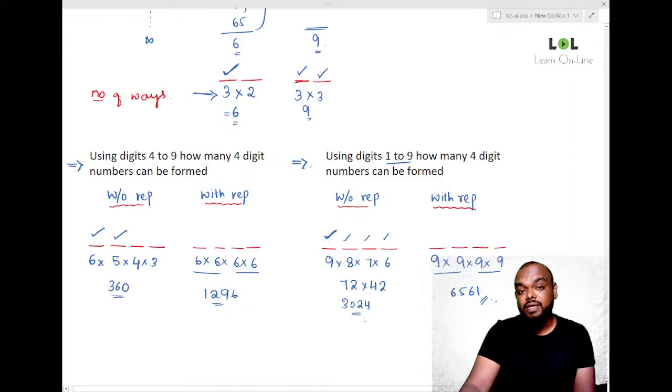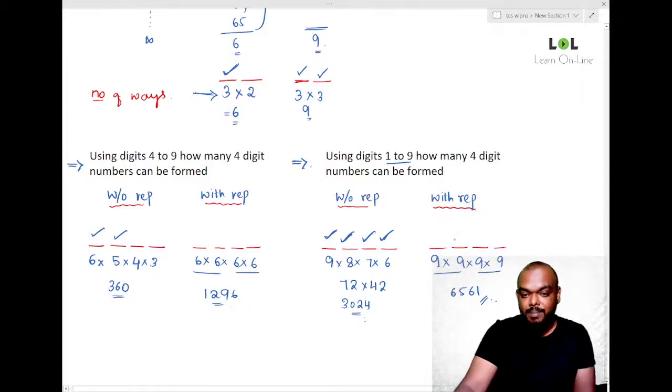I used 1 digit, which one I don't know. Still, how many digits will we be left with? 8 digits. So the second place can be filled in 8 ways. So far we used 2 digits, so still 7 digits will be there. This place can be filled in 7 ways. This place can be filled in 6 ways. When we multiply 9 into 8 into 7 into 6, we will get 3024.